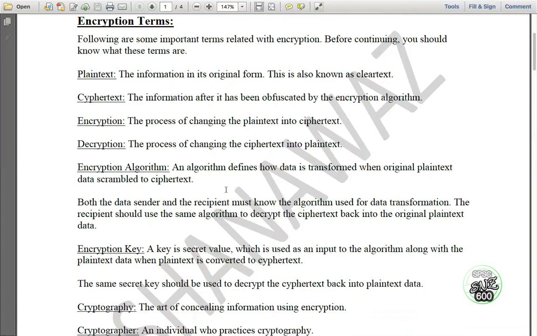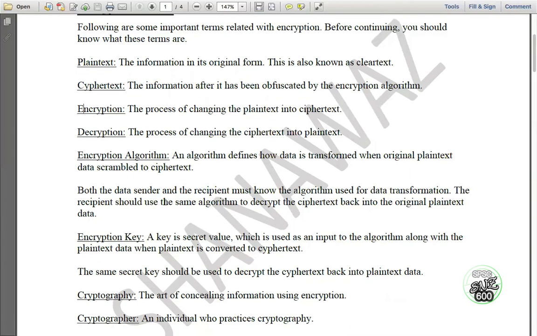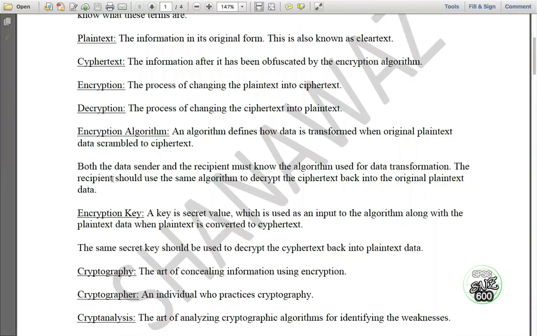Now, encryption algorithm. An algorithm defines how data is transformed when original plain text data is scrambled to ciphertext. These are algorithms used for encrypting the message. These are some other extra notes. Just for the definition, you write up to this. These are the other extra points. Just learn, but no need to write. Both the data sender and recipient must know the algorithm used for data transformation. The recipient should use the same algorithm to decrypt the ciphertext back into the original plaintext data.